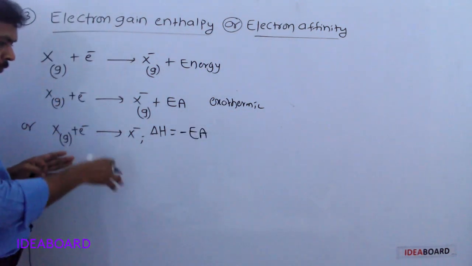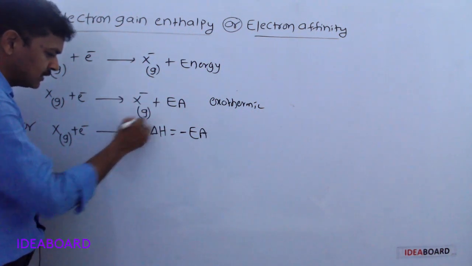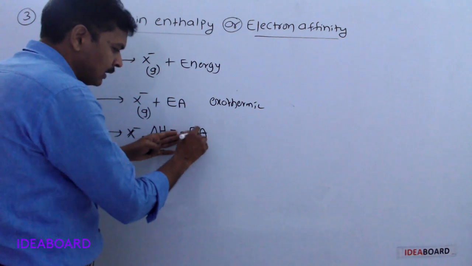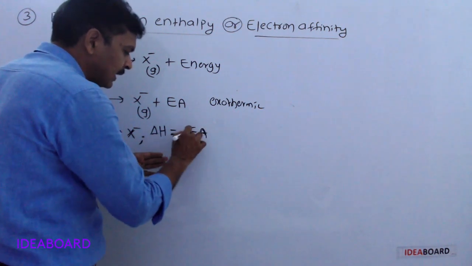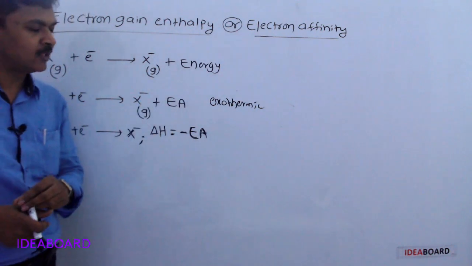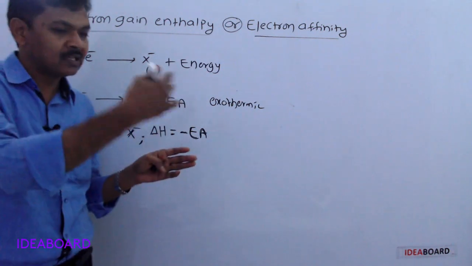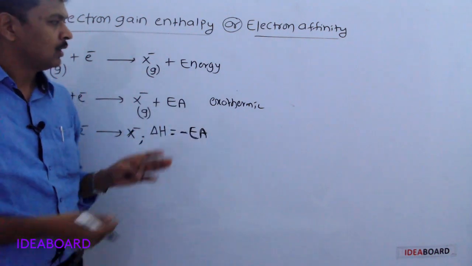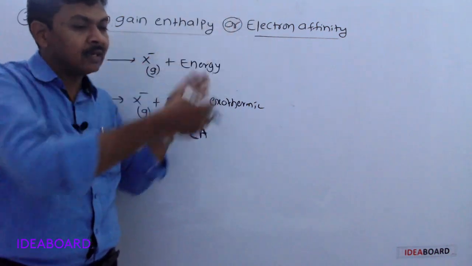Energy is liberated, so the delta H value is negative. In a chemical reaction, if energy is liberated, delta H should be negative. In the case of ionization energy, delta H is positive.